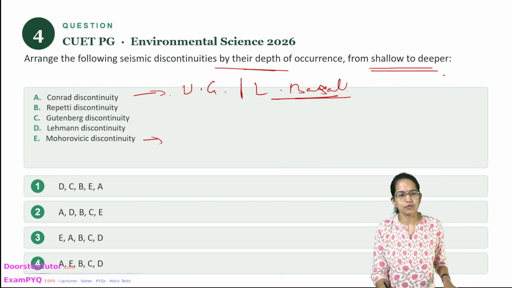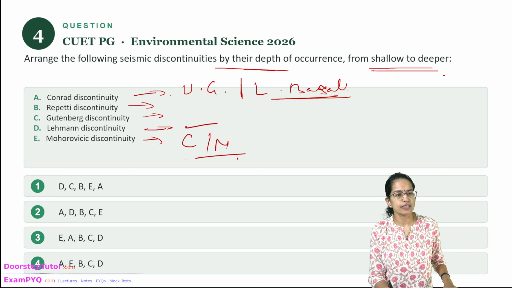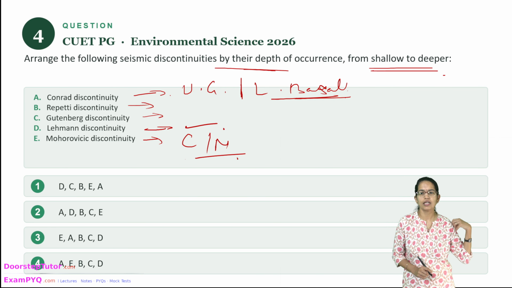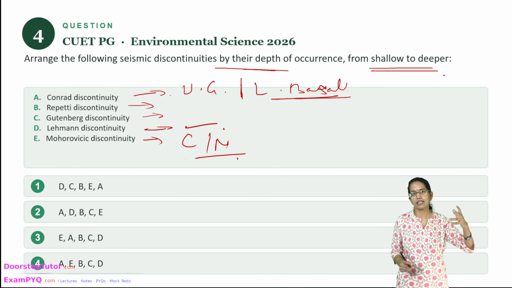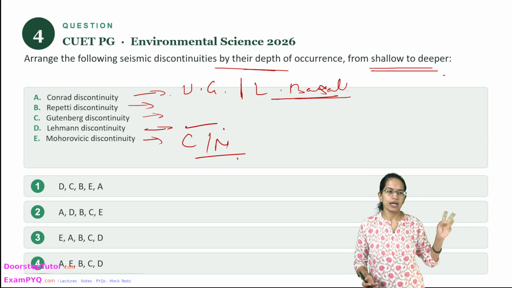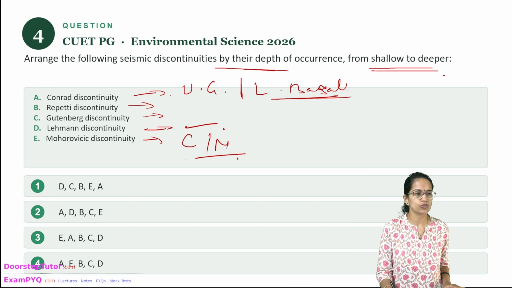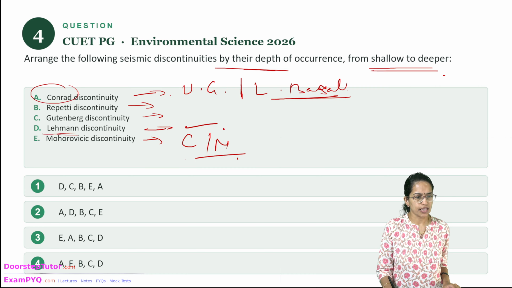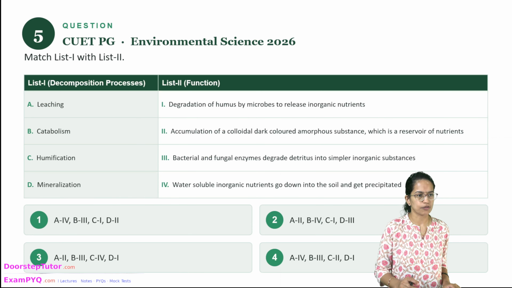Now followed by this is the Repetti, between the outer and the inner mantle. Followed by that is the Gutenberg, and finally the innermost is the Lehmann discontinuity. Now Lehmann actually separates the inner and the outer core. So that is the last one in the series. So Conrad being the first one, Lehmann being the last one. So starting with A and ending with D, there is only one sequence, 4, so that becomes the correct option.